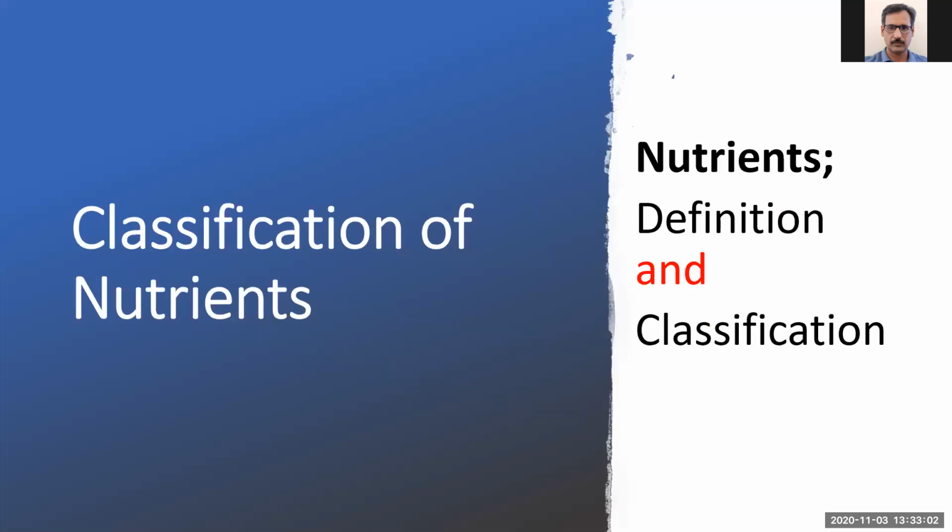This is our topic, classification of nutrients. Do you have any idea what a nutrient is? When we talk about feed, that's a mixture, a combination of different types of feedstuff.